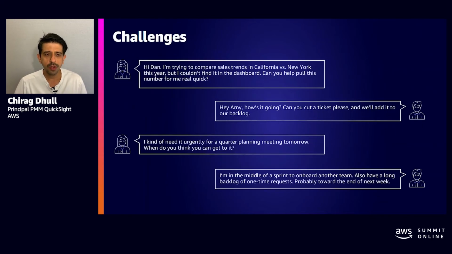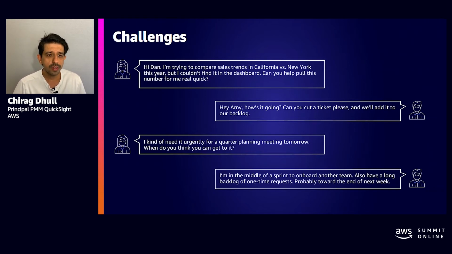Now, I want you to think about this. How many of you in the last months have had a situation where you were in a meeting and someone asked a question about data, but no one knew the answer off the top of their head? This happens all the time. Let's say a sales leader has an ad hoc data question when they're looking at the sales dashboard.